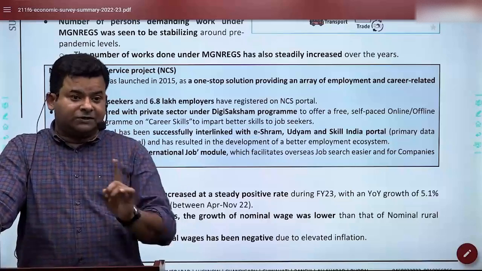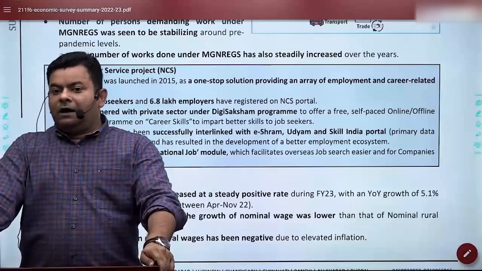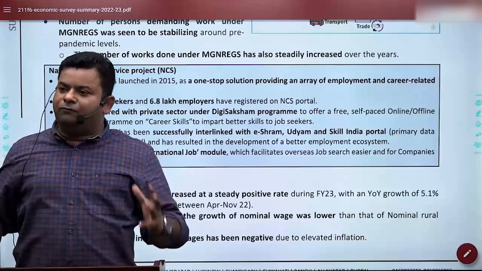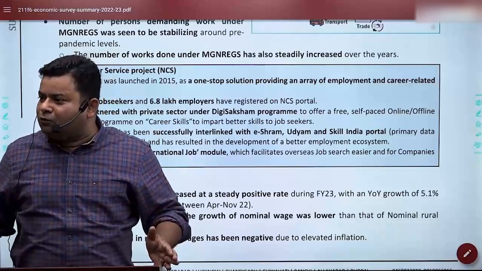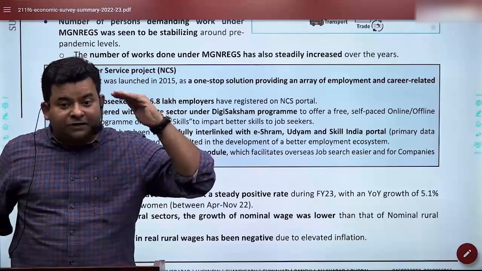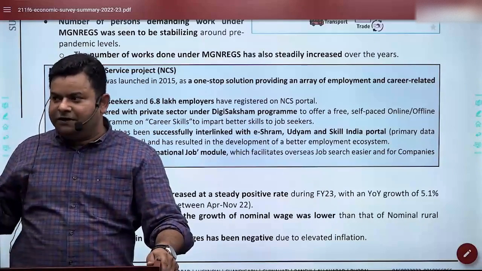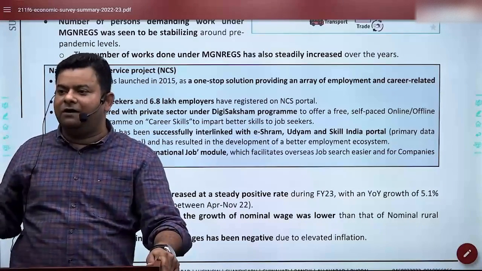ये पूछा जा सकता है for one reason. Let me tell you first the reason. Globally, one very good development has happened in WTO, you might have heard of it, that is called in services. From the Singapore round of WTO, we are talking about one thing called services reforms. And in 2021 at Geneva, we got it.